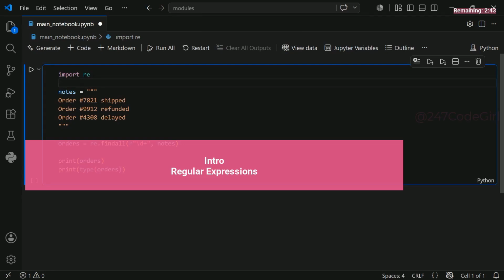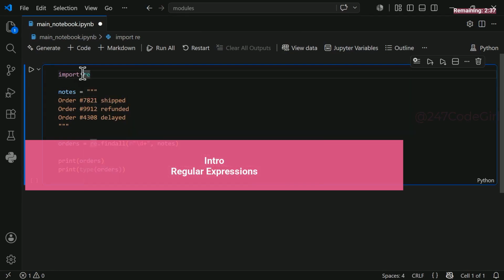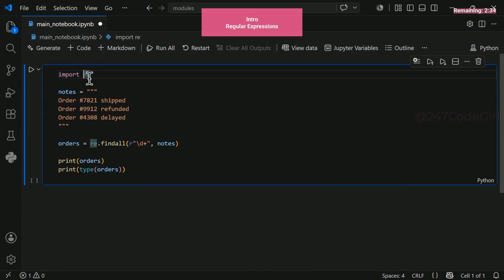In Python, you can unlock the power of regular expressions simply by importing the re module. This built-in module gives you instant access to a massive range of pattern matching tools. Best of all, there's absolutely no need for external pip installations. It comes completely standard with Python.